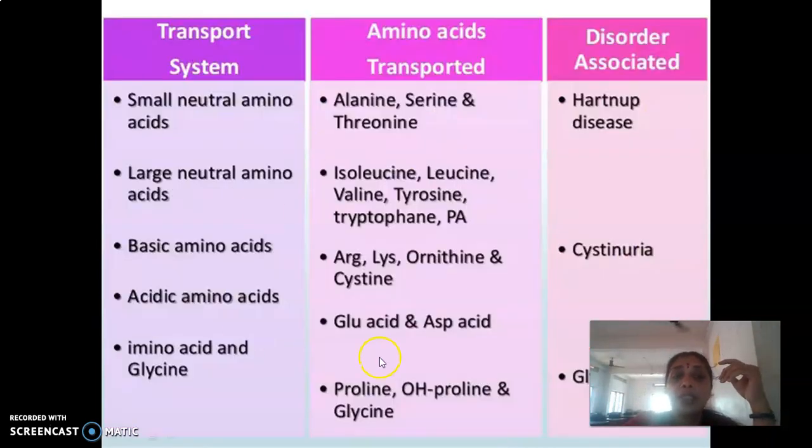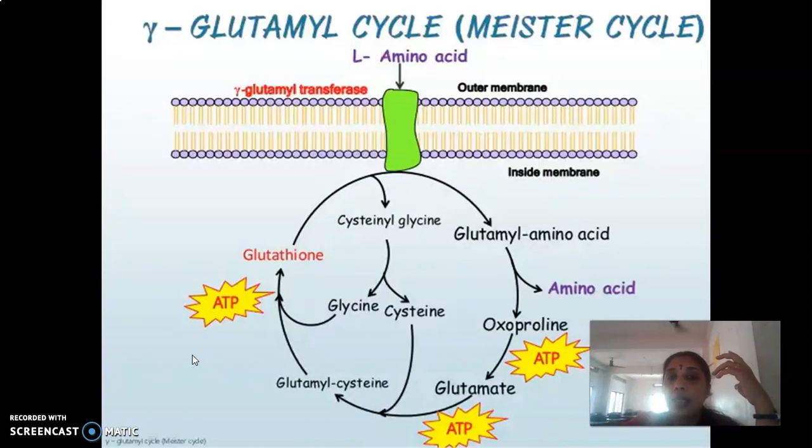And we have told that there is an entirely different co-transport mechanism for glycine, right? And that pathway, the absorption of the neutral amino acids, is carried out by a cyclic process known as Meister's cycle or gamma glutamyl cycle, right? So what is happening?